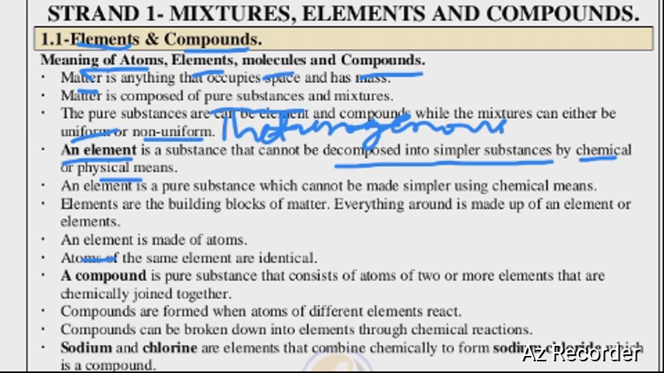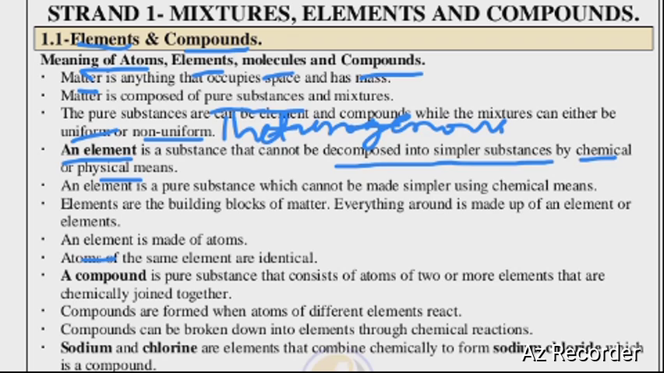So we can continue. An element is a pure substance which cannot be made into simpler substances using chemical means. Most of the time you'll be asked in an exam to say what's an element, or to give the meaning of an element. Your answer should be: a simple substance that cannot be split into simpler substances by chemical or physical means.